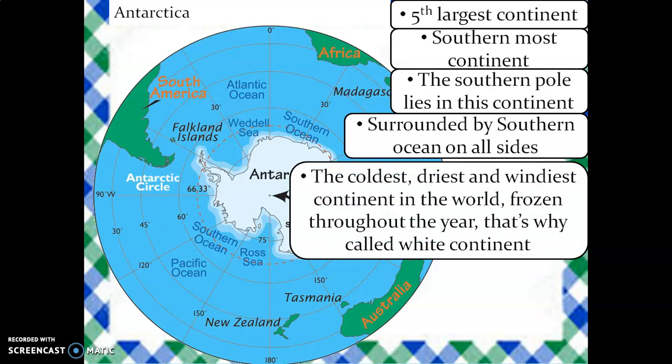It is the coldest, the driest, and the windiest continent in the world. And it is frozen throughout the year. That is why it is called the White Continent.